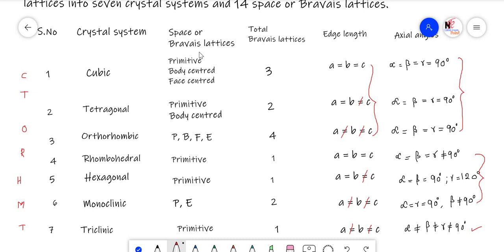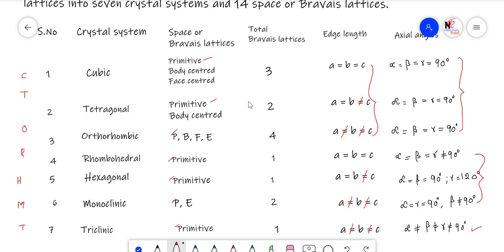And let's try to discuss the space or Bravais lattices and the total number of Bravais lattices. How to remember? Only the first 3 cases have multiple values; in the remaining cases, almost all have 1. The numbers are 3, 2, 4, 1, 2, 1. For every crystal system, one basic arrangement is possible, that is primitive. Whenever only 1 is there, that is always primitive.